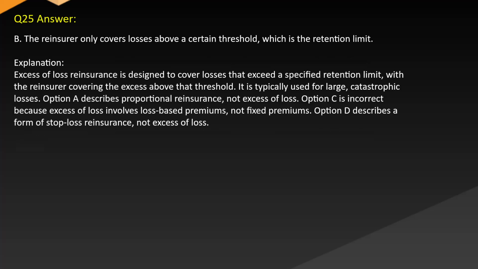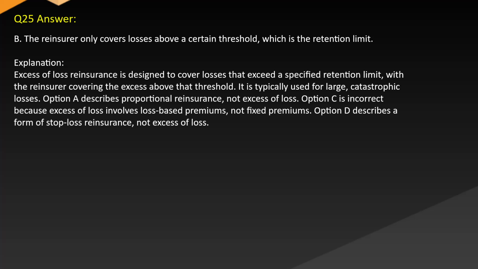Answer B. The reinsurer only covers losses above a certain threshold, which is the retention limit. Explanation: Excess of loss reinsurance is designed to cover losses that exceed a specified retention limit, with the reinsurer covering the excess above that threshold. It is typically used for large catastrophic losses.